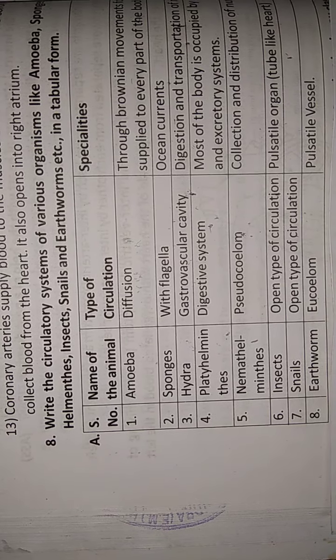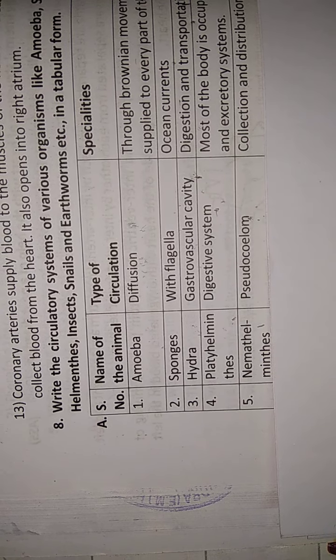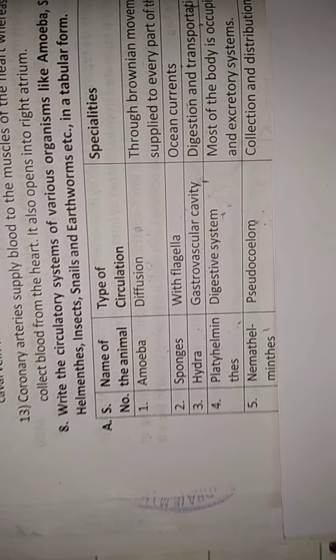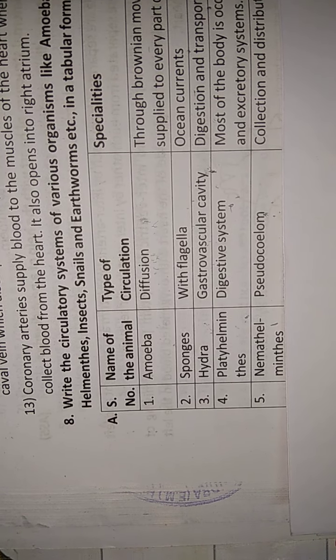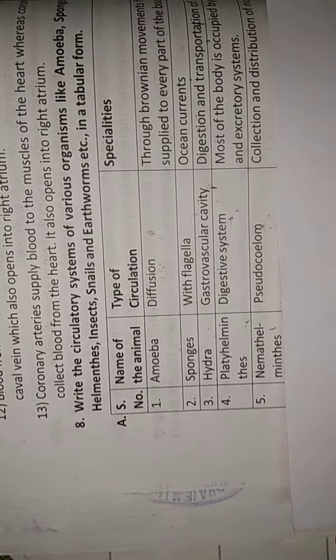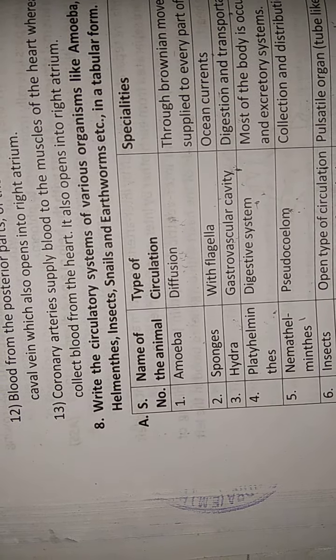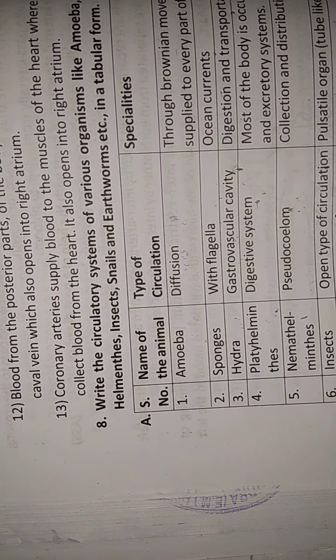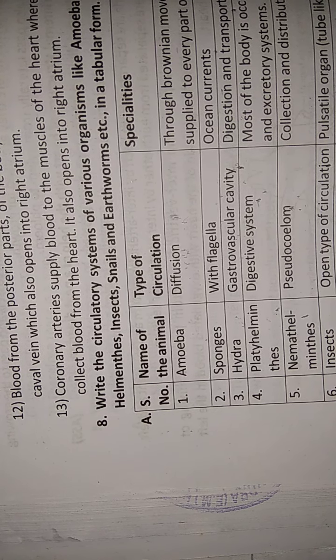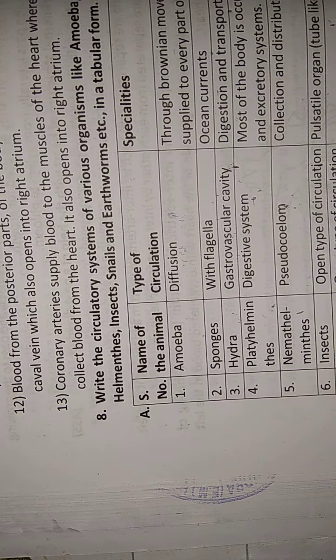Next, take the earthworm, an annelid. Earthworms have well developed pulsatile vessels, which are very important here.